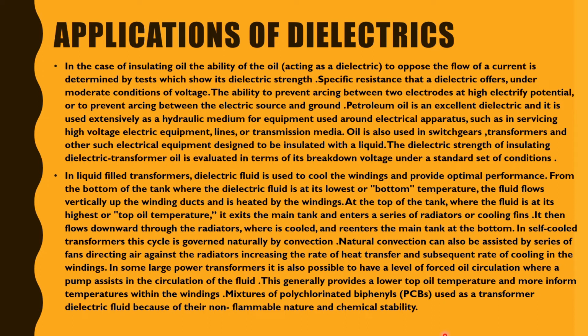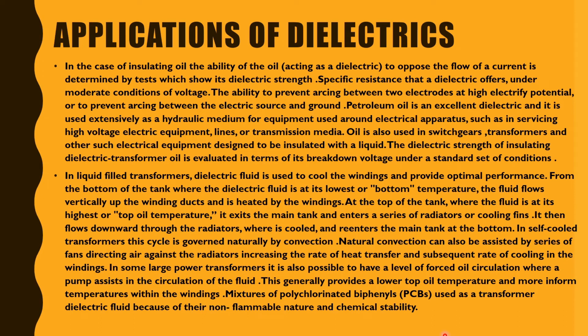In self-cooled transformers, the cycle is governed naturally by convection. Natural convection can also be assisted by a series of fans directing air against the radiators, increasing the rate of heat transfer and subsequent rate of cooling in the windings.